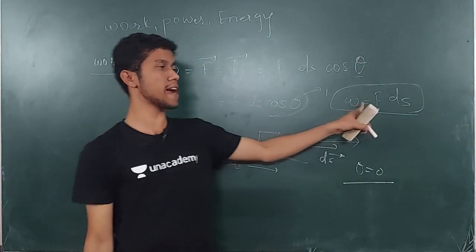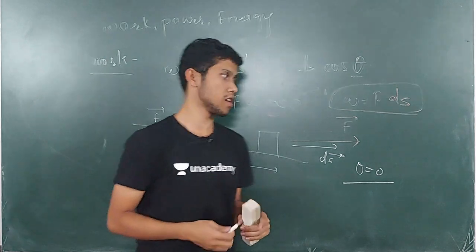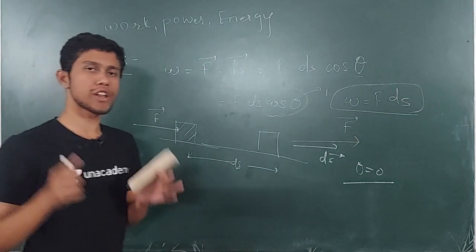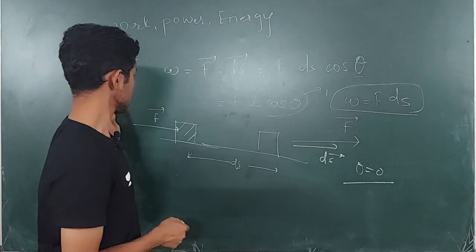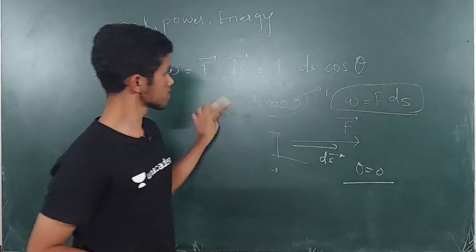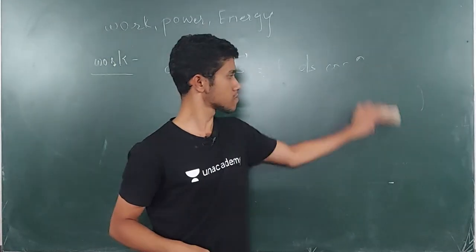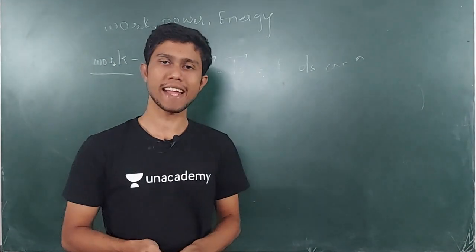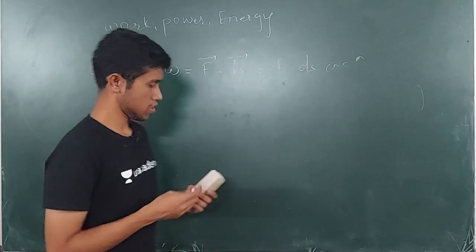Here it is simply the magnitude of force into the magnitude of displacement. So this is the general idea of what is work. Now we are going to see a slightly connected topic, that is work done by a constant force.